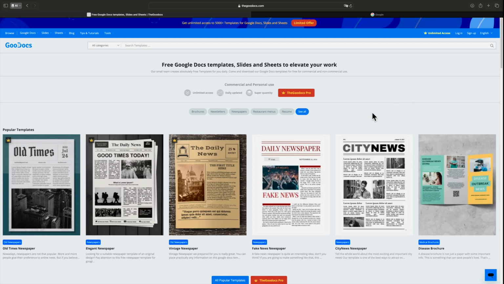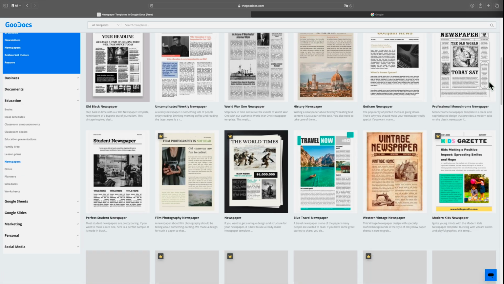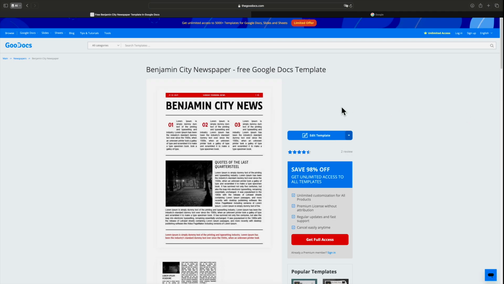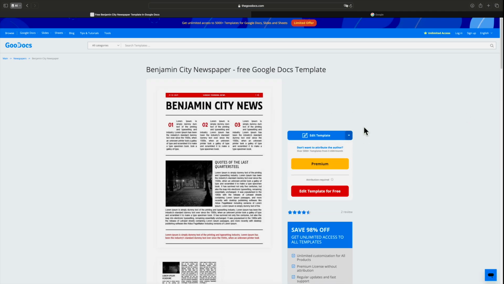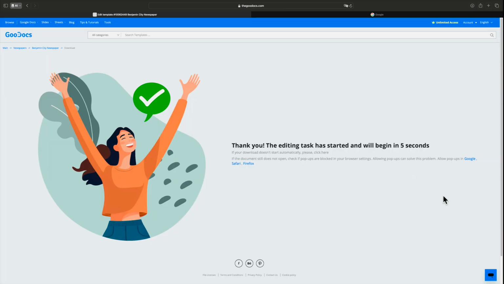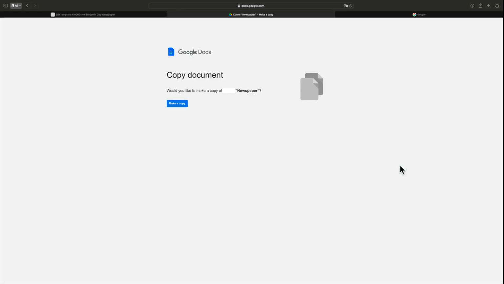Visit our website at goodocs.com. Choose the template that suits you. Click on the Edit Template button, then click on the Edit Template for Free button. Next, click on the A4 Template button. Wait for 10 seconds and click the Create a Copy button.